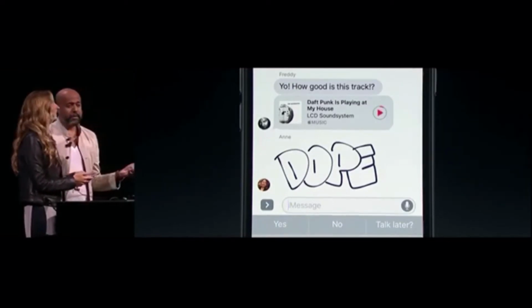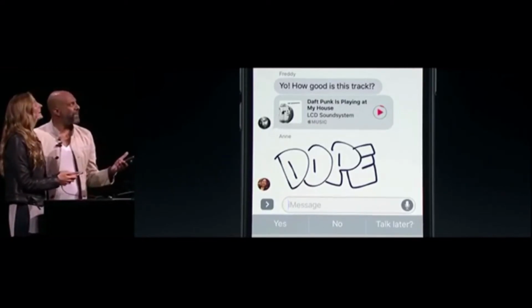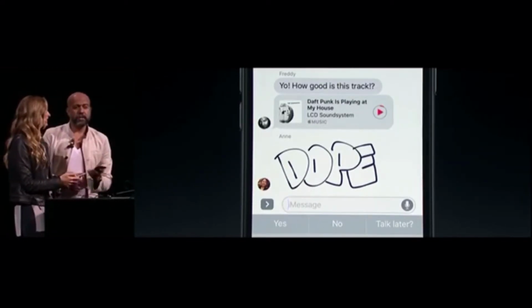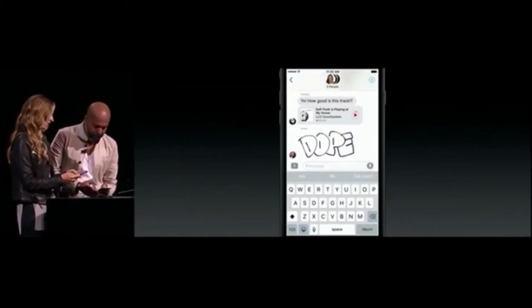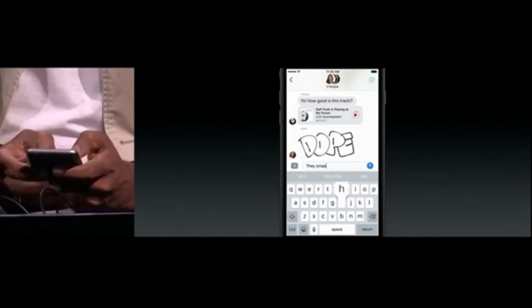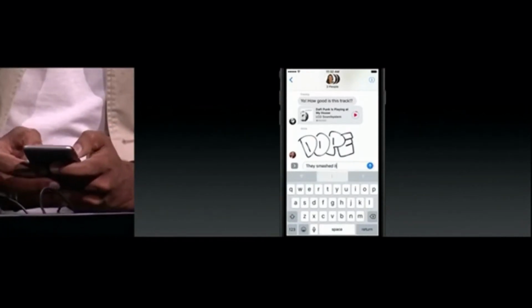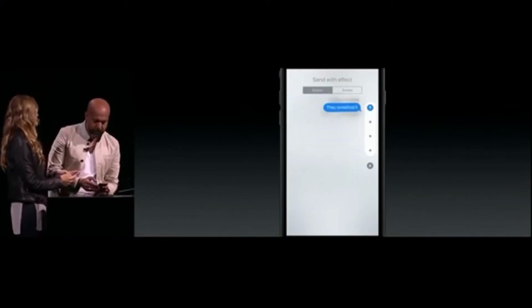Oh, LCD Soundsystem always sounding so good, especially at Bill Graham. Anne seems to agree, and she said so using a handwritten message. And these things are always so personal, always so fresh. Let's write back and say they smashed it. And I'm going to do so sending a bubble effect. I'm going to choose my favorite, which is slam.